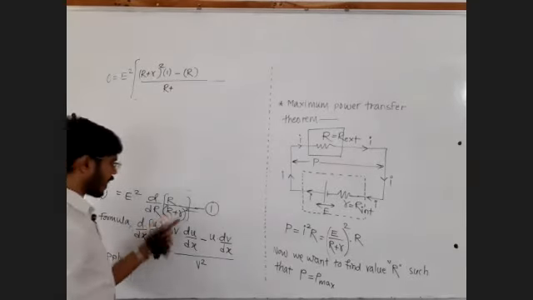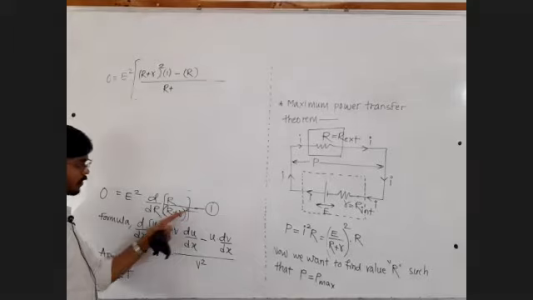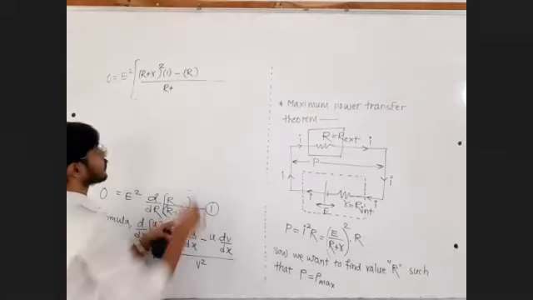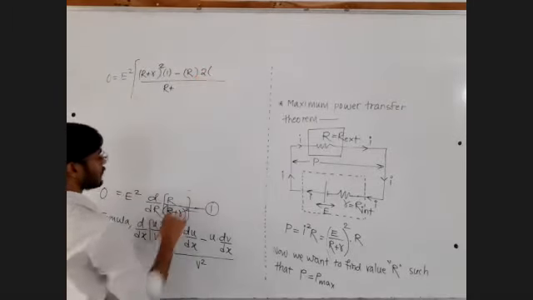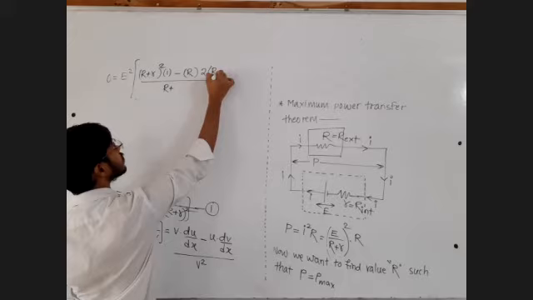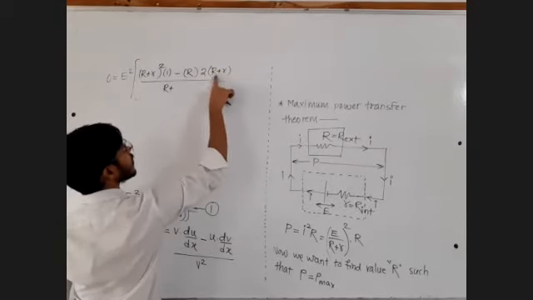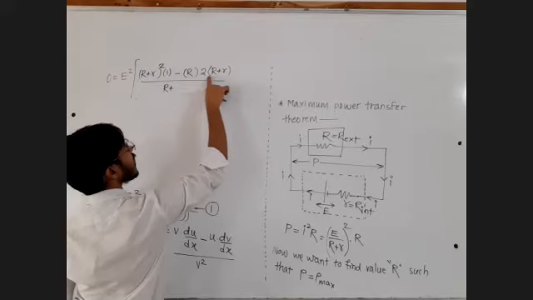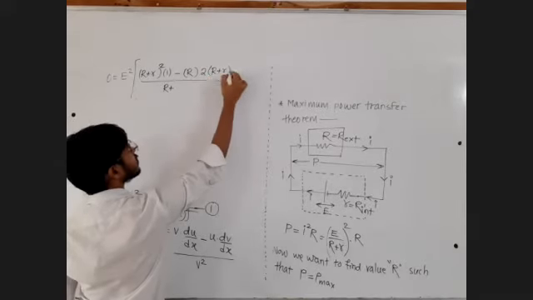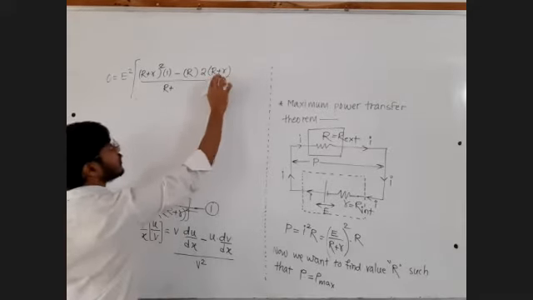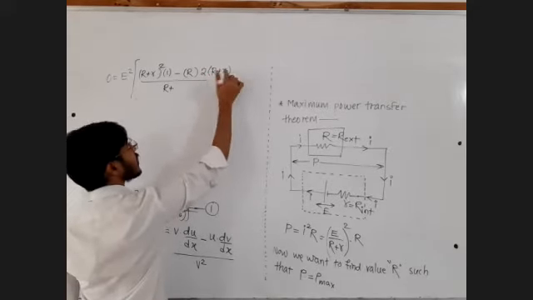Now derivative of r square will be 2r, because derivative of x square is 2x. Derivative of r square will be 2 times (R + r). But this entire term, capital R plus small r, I have assumed as r. So whatever I have assumed as r, I have to multiply the answer by the derivative of the term which I have assumed as r.